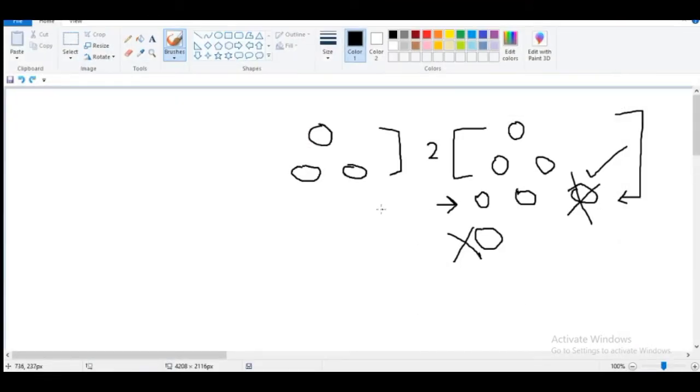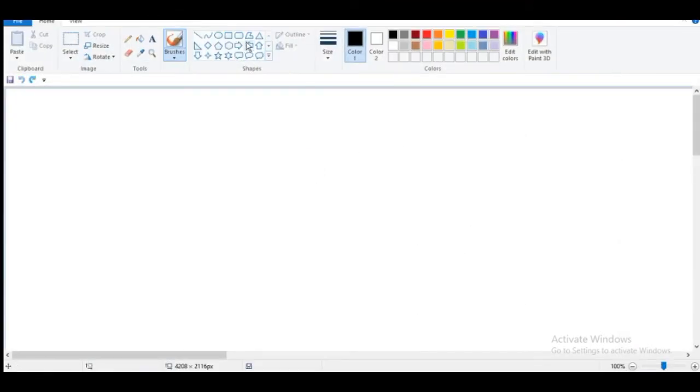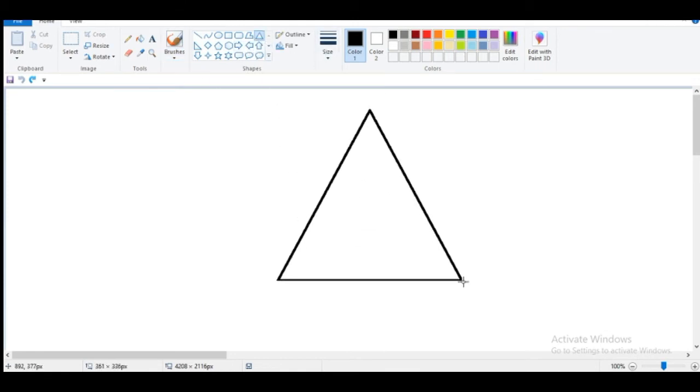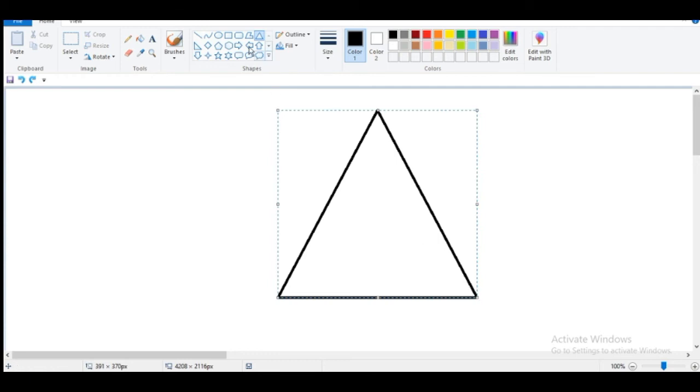So what they are saying, let me remove this first. There is a triangle and we have to put squares in it.